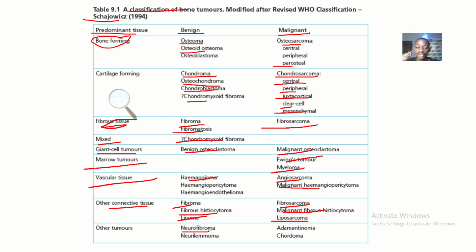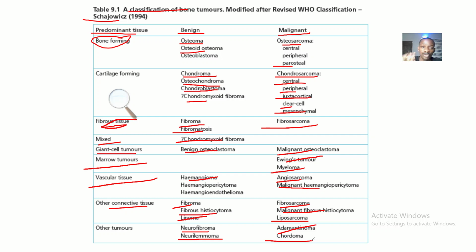All right. Then other tumors that can actually affect the bone, if it is affecting the nerves generally, you call it neurofibroma or neurolemmoma. Okay, that's if it is affecting the neurolemma, or neurofibroma, it is affecting the fibrous tissues of the nerves. Then if it has gone to the malignant state, you call it adamantinoma, right? Then you can also call it chordoma.